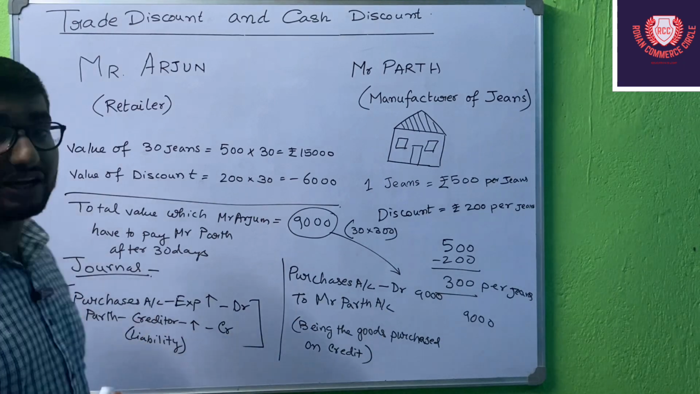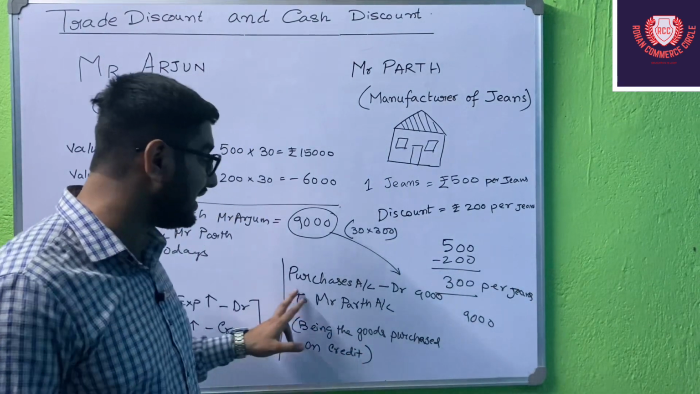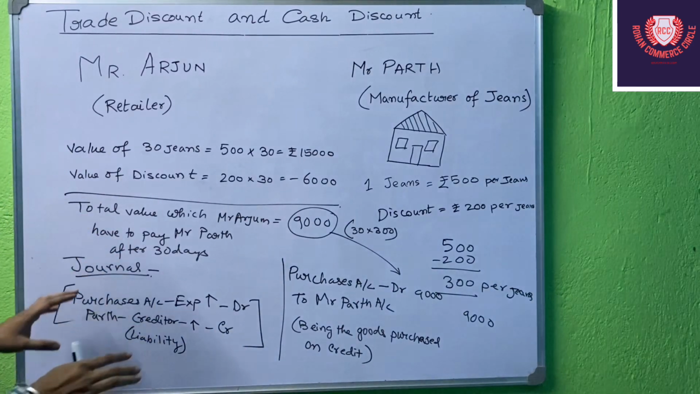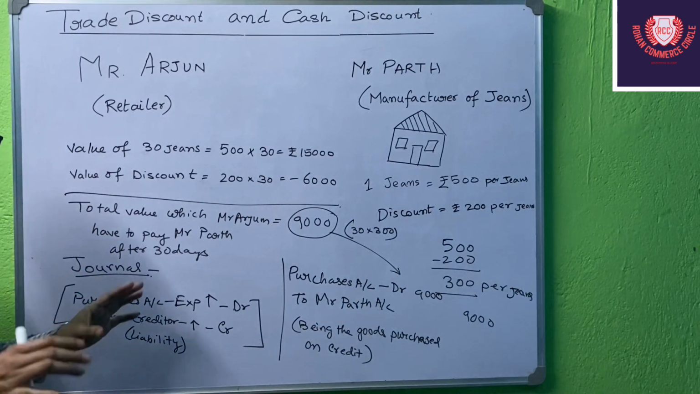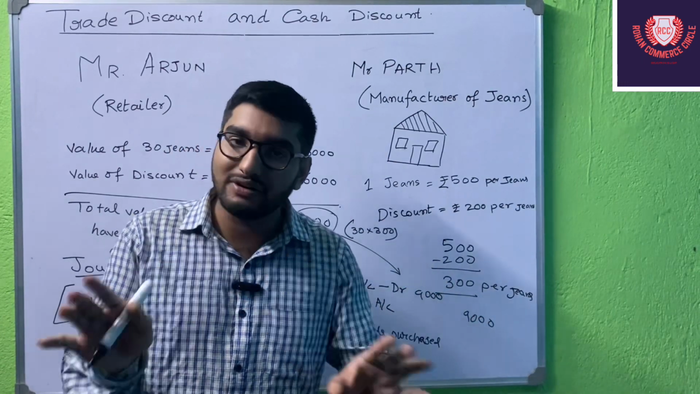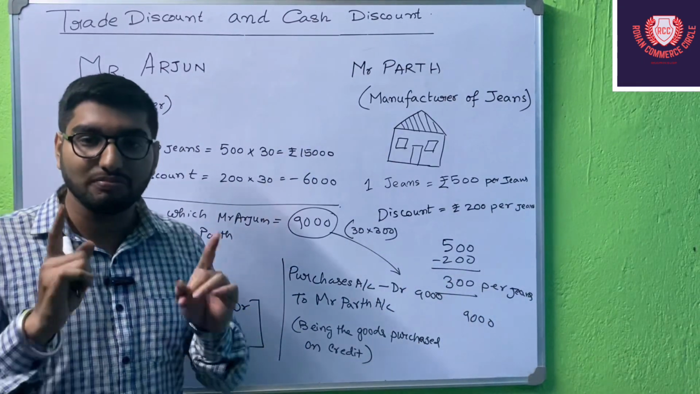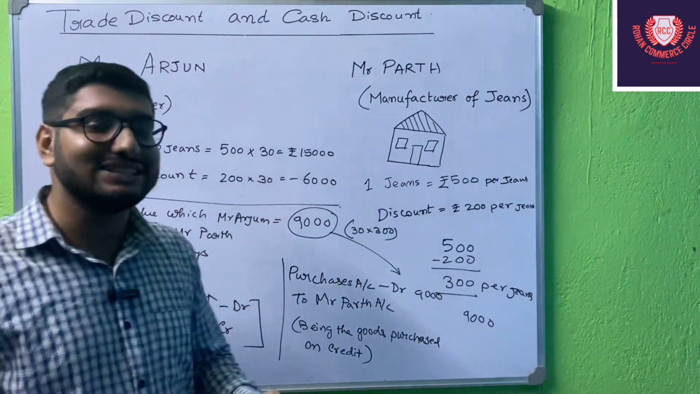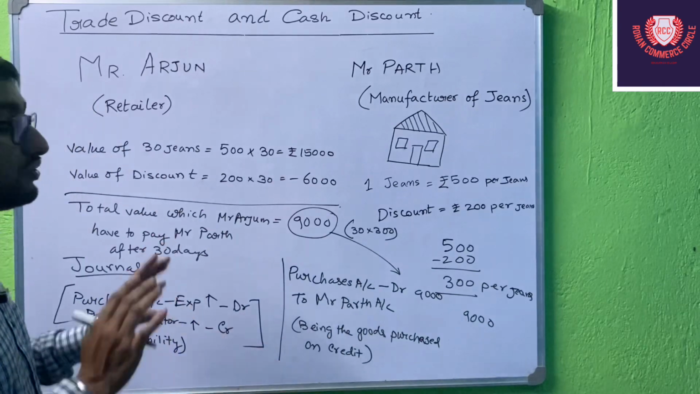Basically, trade discount does not come to journal entries, students. Why does it not come to journal entries? Because the value of trade discount is given as bulk discount, and bulk discount never comes into journal entry. So mind it, students, trade discount is a discount which is given just for promotion.